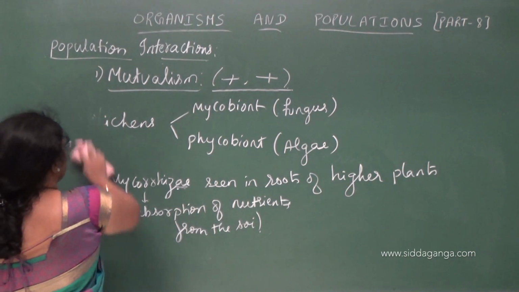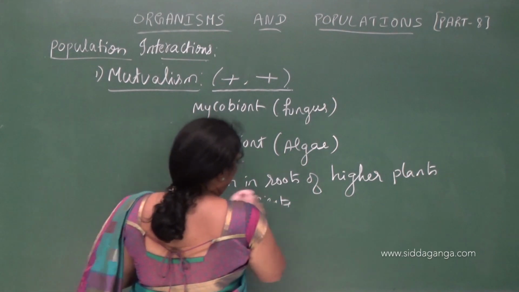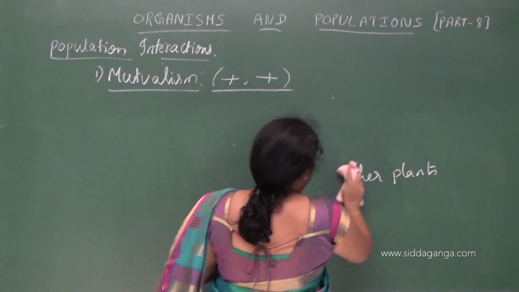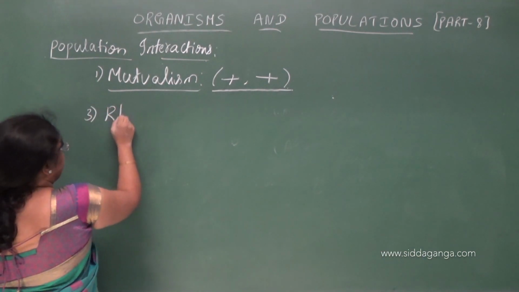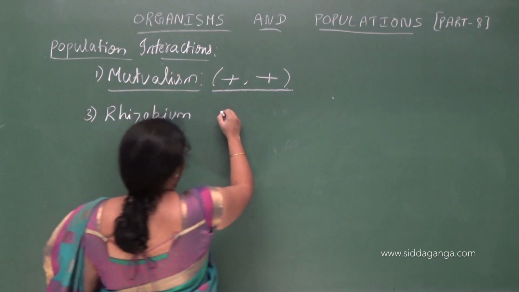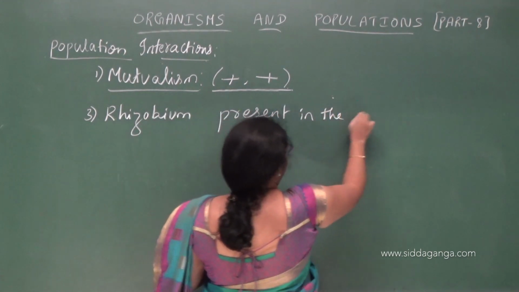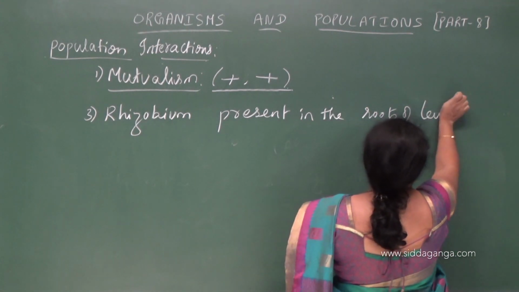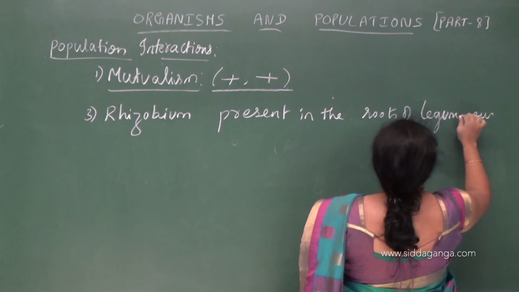So another example for this mutualism is rhizobium present in the roots of leguminous plants.